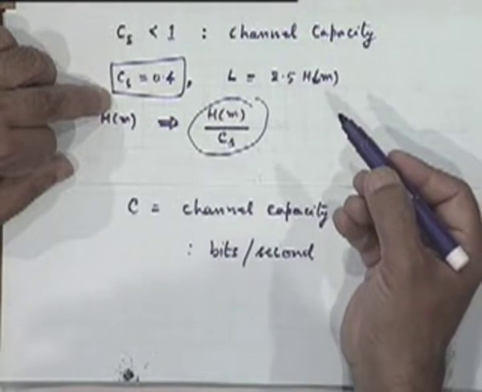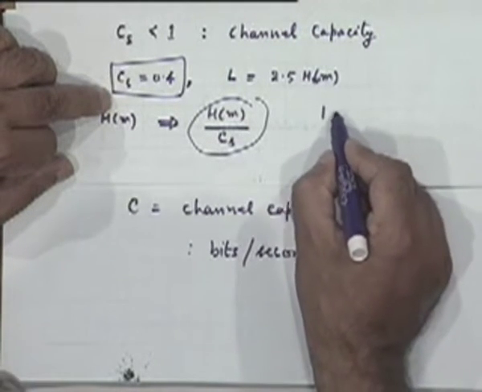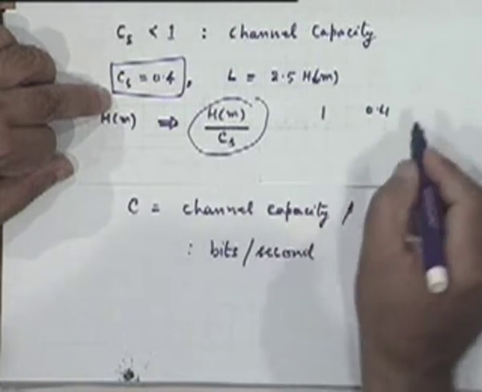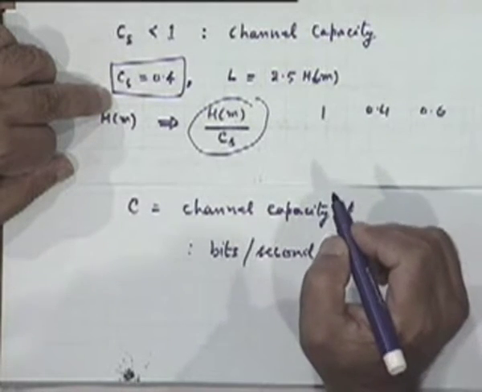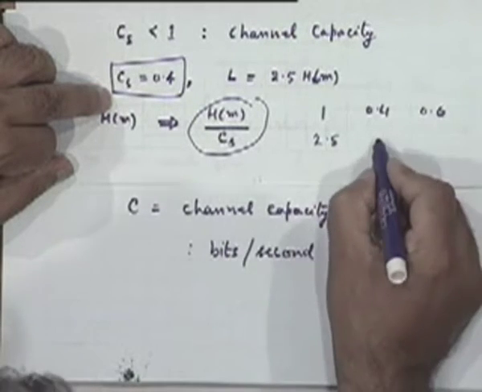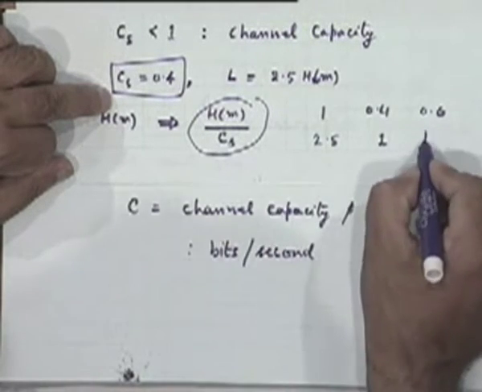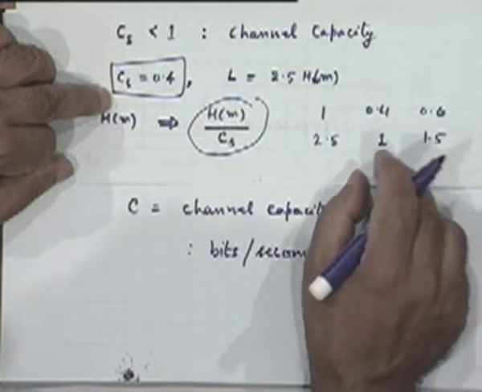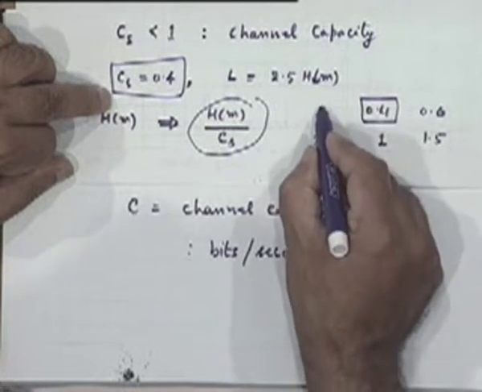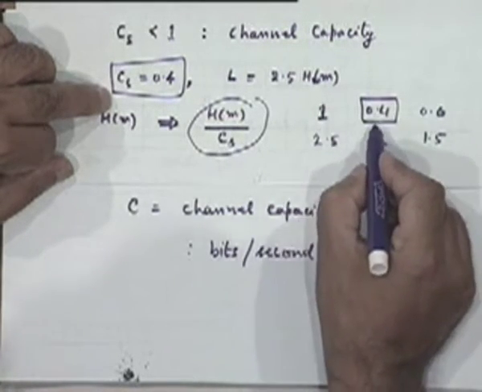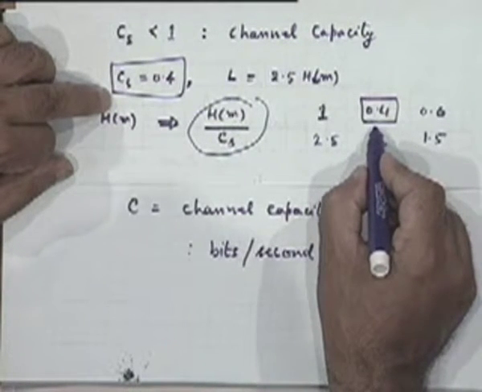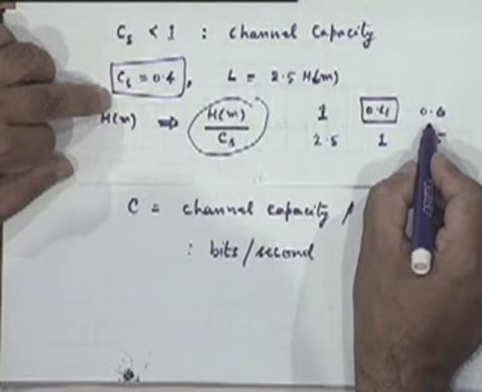In other words, one can imply it to mean that if you transmit 1 bit, out of that, 0.4 can be your information and 0.6 has to be the redundant part. For example, here we discussed if you transmit 2.5, then 1 is your information bit and 1.5 are redundant bits. Now, if you take the fractions, this is what it means. If you're transmitting a single bit, the information being carried by that bit is only 0.4 bits. The rest of it is redundant information.